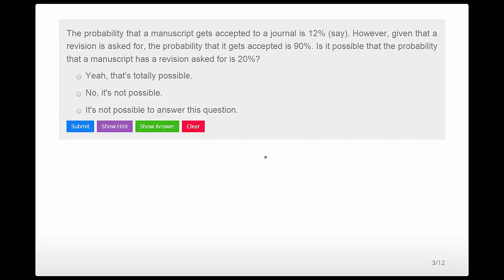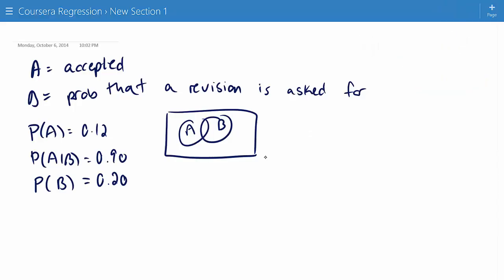Okay. Let me switch over to my handwritten notes and then we'll try and answer this. Let's let A be the event that the article is accepted and B be the event that a revision is asked for. They gave me the probability of A is 12%, and the probability of A given B, the probability of accepted given a revision is asked for, is 90%.